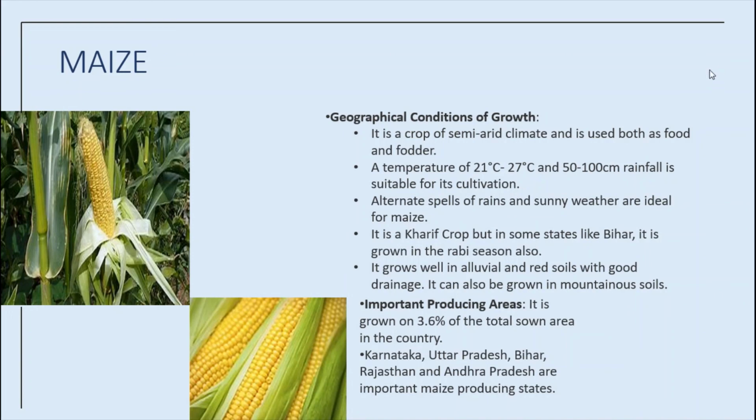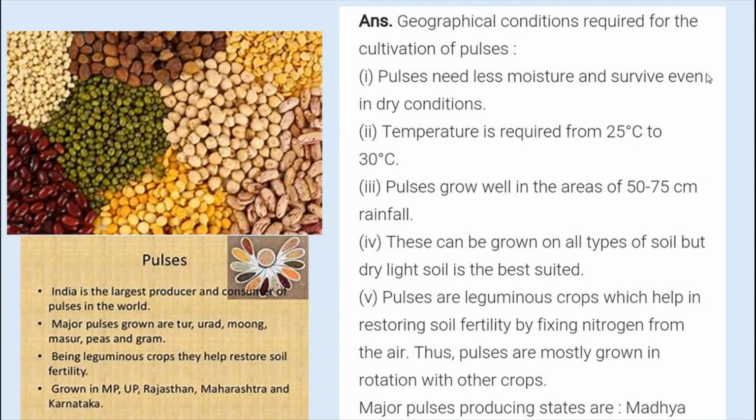Okay, fine. Next, we are going to see about pulses. India is the largest producer as well as the consumer of pulses in the world. Yes, of course, we consume pulses more. These are the major source of protein in a vegetarian diet. Yes. Then major pulses that are grown in India are tur dal, urad dal, moong dal, masoor dal, peas and gram. See, green gram, Bengal gram, horse gram. These are all grams.